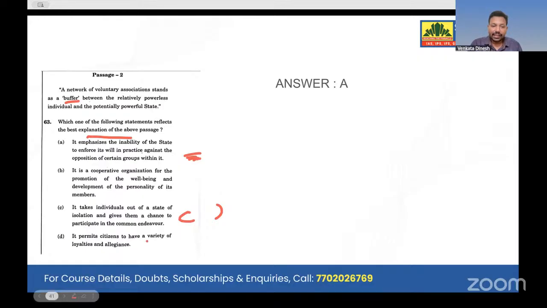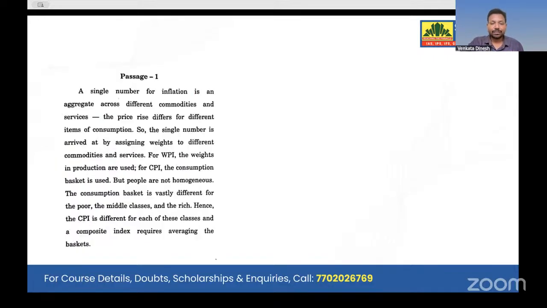And it permits citizens to have a variety of loyalties and allegiances. No, this is also not correct. The voluntary associations protect individuals from excessive state power. Correct? So in that case, option A is correct. But this is a complex topic. You have to think twice. Even I am not sure what the UPSC point of view is here. So this is my view. Yes, there might be keys which say B is correct, but it's up to you. You have to solve this type of question. This is the most unexpected type of passage. We have to think twice and thrice before handling it.